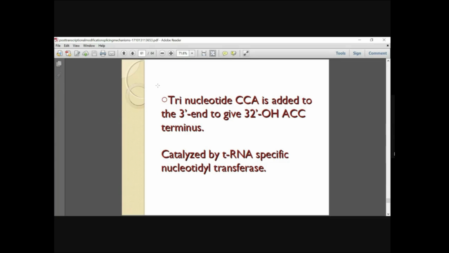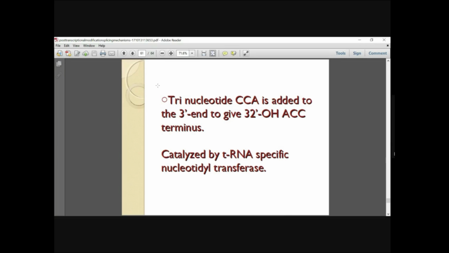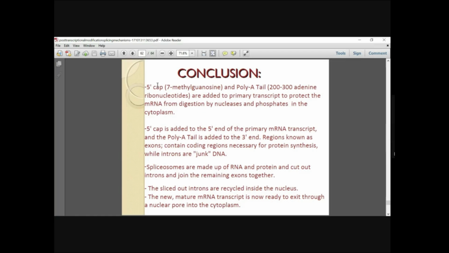The trinucleotide CCA is added to the 3' end to give the 3' OH ACC terminus, catalyzed by a specific nucleotidyl transferase. So commonly the ligase, the kinase, the phosphotransferase, and the nucleotidyl transferase enzymes play a role in the modification of the tRNA.